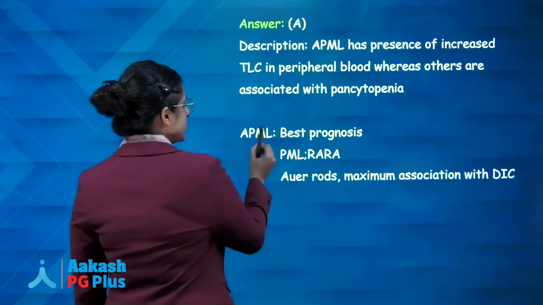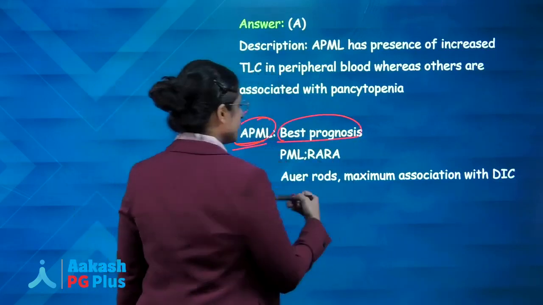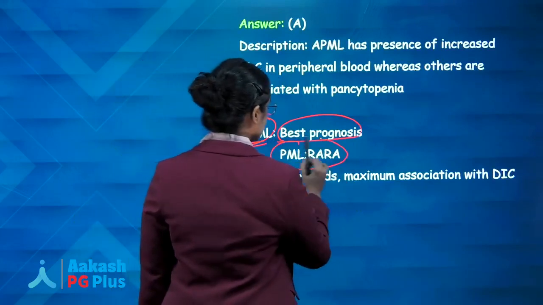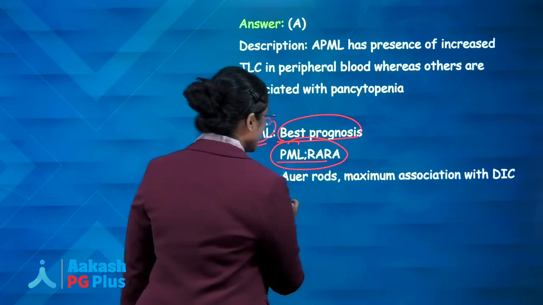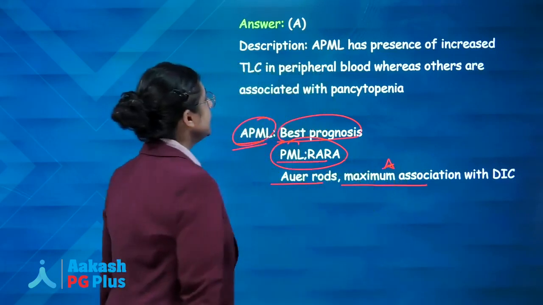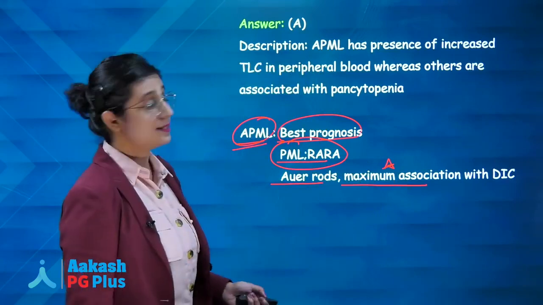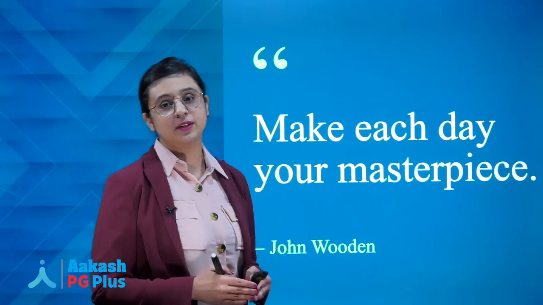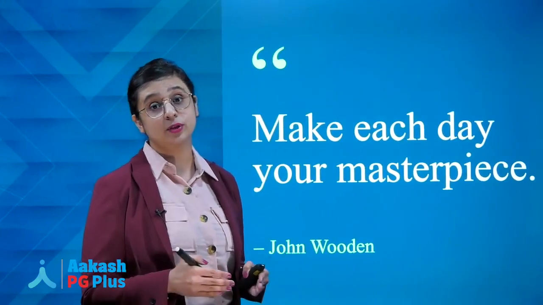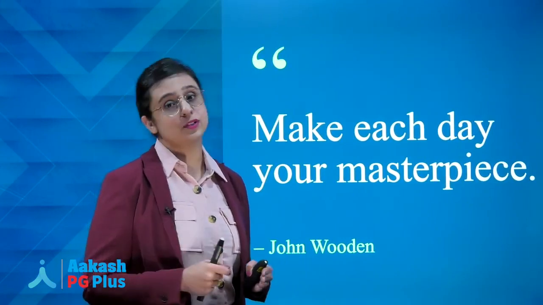Now, two important points you have to remember about APML. Best prognosis, because it has a very good response to treatment. Fusion is PML-RARA fusion gene. Auer rods are seen, maximum association with DIC. So, APML will be associated with increased TLC and not pancytopenia. So, students, two things we have learned from this INI-CT are, number one, revision is the key at this point of time, and clear basics is one important point you should always focus on.